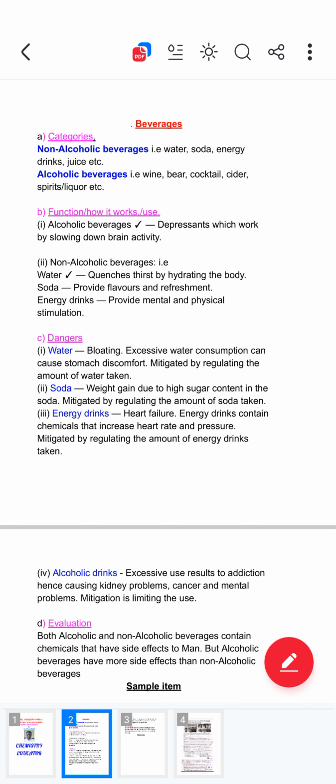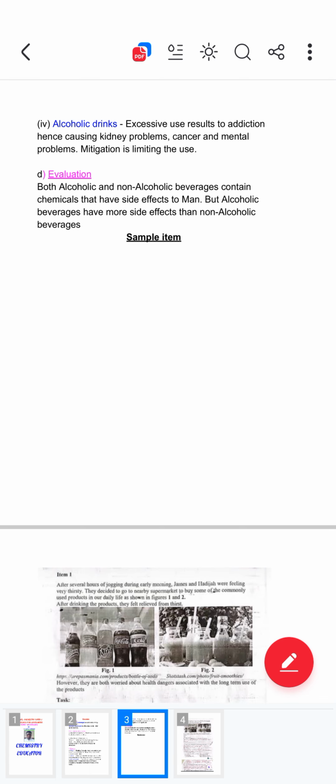So continuing here, we have evaluation. Part D, evaluation. How do we evaluate? You know very well that when you are talking about item one, you give the category, you give the function or how it works or the use. You give the danger of using it and its mitigation.